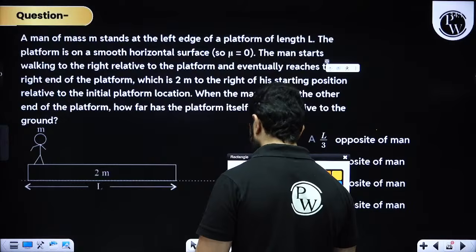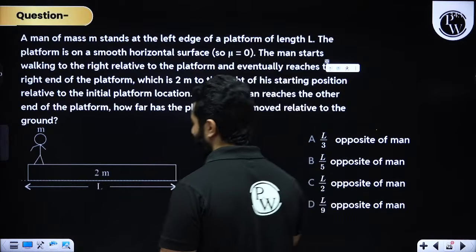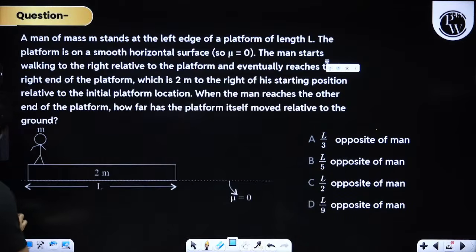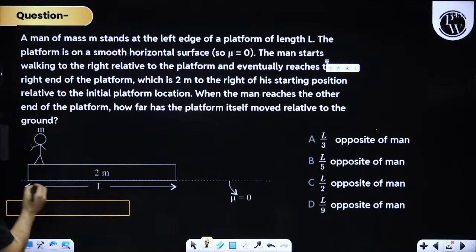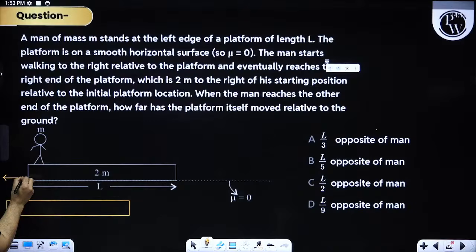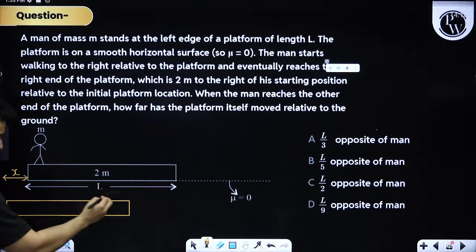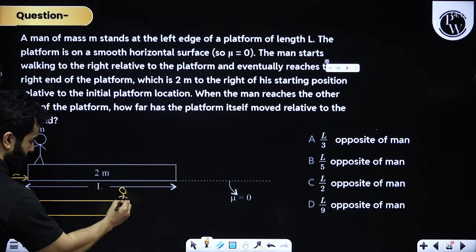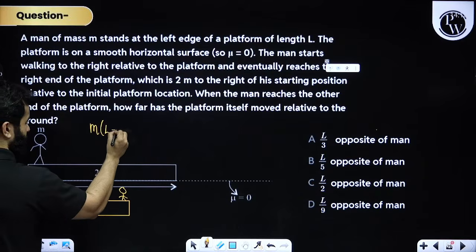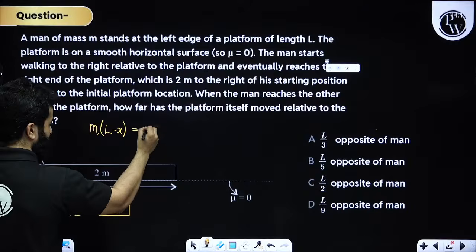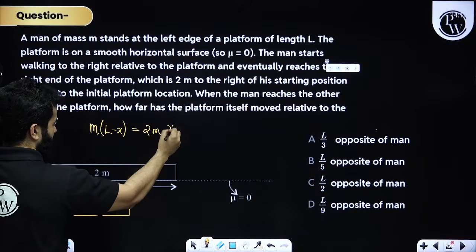Please remember that when the man moves, let's suppose the plank moves in the x direction backwards, so this displacement is x. So when the man reaches this point, the man only travels L minus x, and the plank travels x displacement.